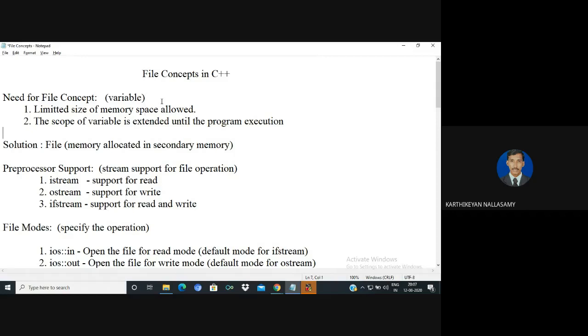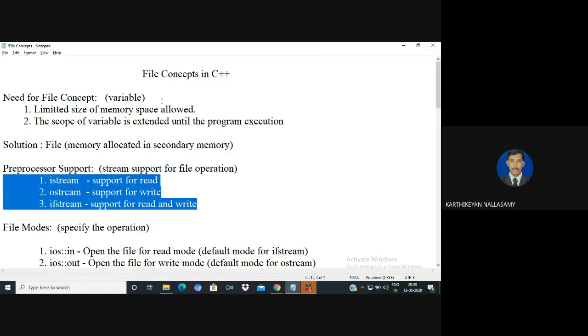If you want to work with the simpler concept, there are three preprocessor headers we must know: fstream, istream, and ostream. Normally, iStream is a stream, a sequence of bytes supporting the corresponding devices, which may be input or output. iStream means input stream, OStream means output stream for output operations, and FStream is for both input and output operations. We must also know the hierarchy. These are all predefined classes inside this directory, inside your preprocessor.